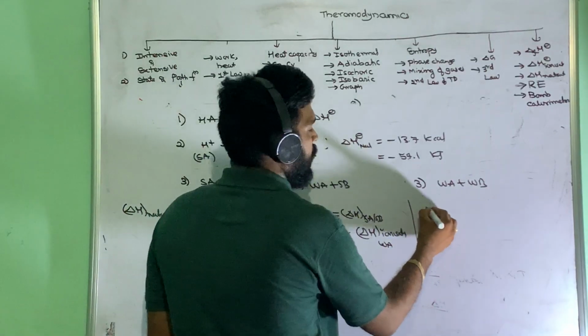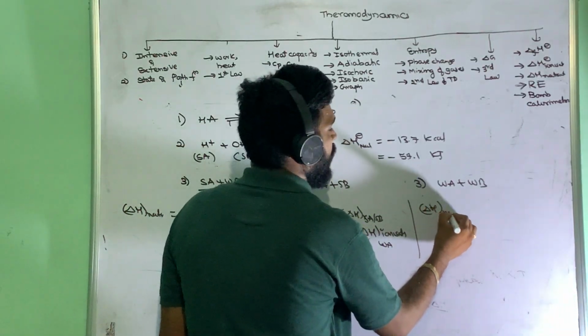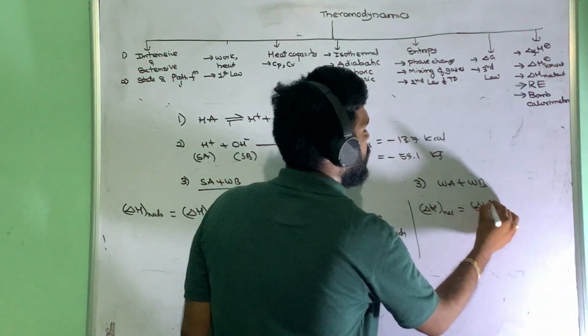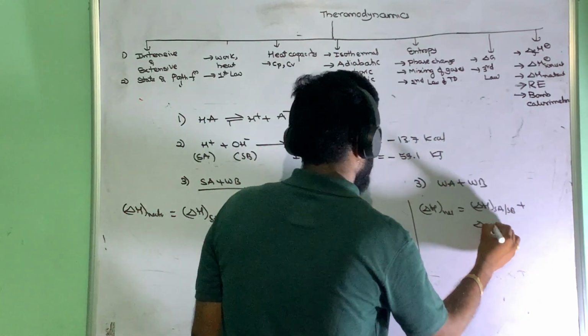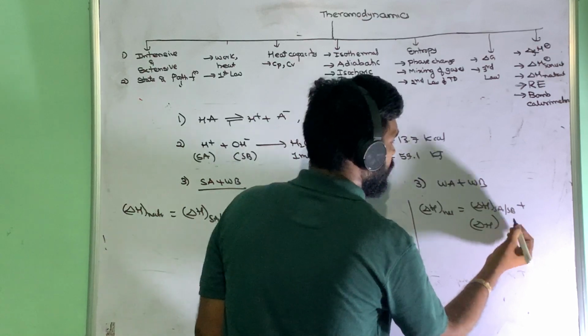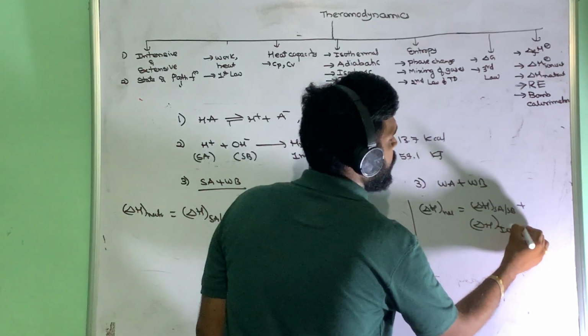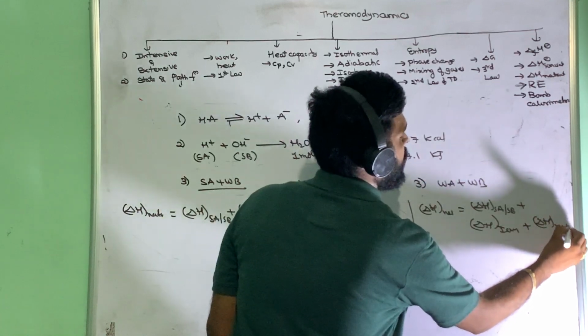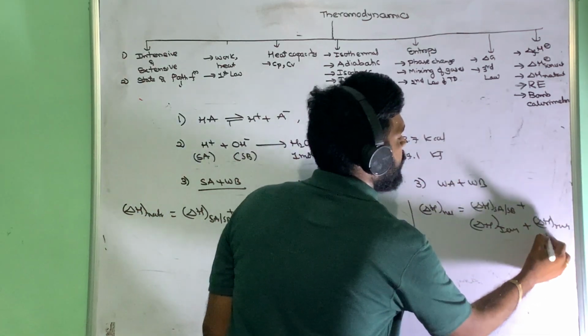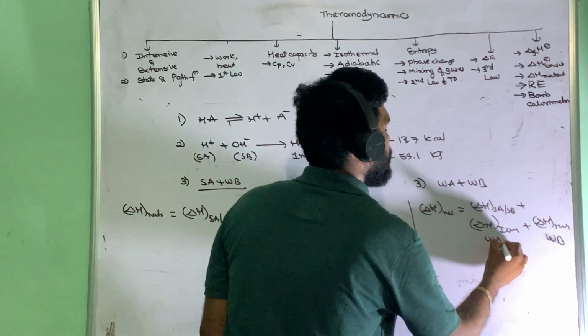Here delta H neutralization is equal to delta H of strong acid and strong base plus delta H ionization for the weak acid, delta H ionization for the weak base, and for weak acid and weak base.